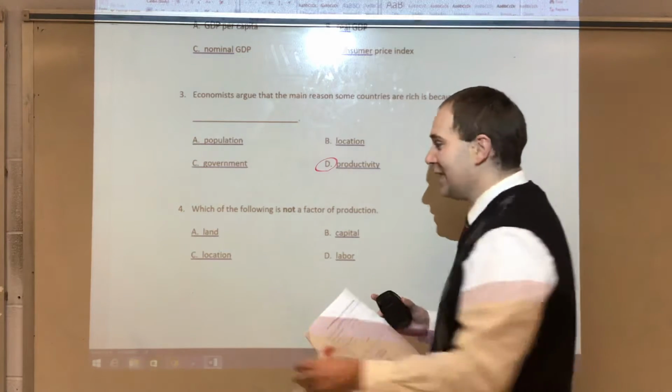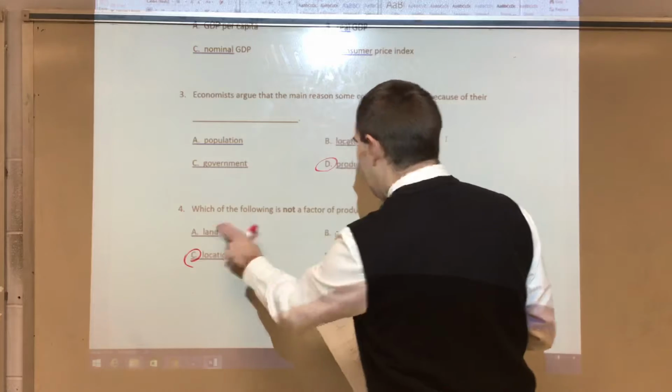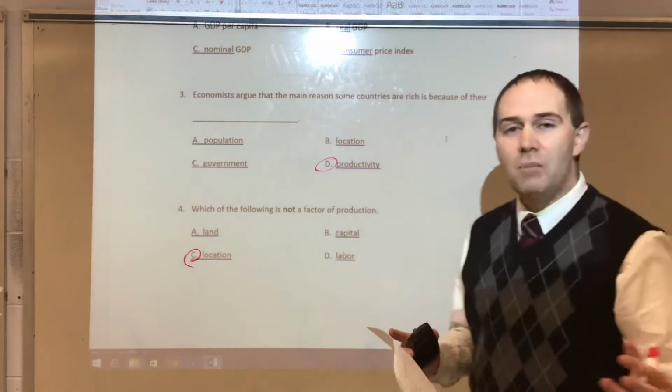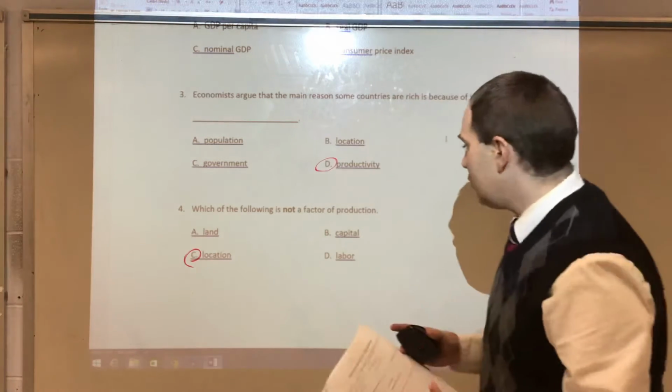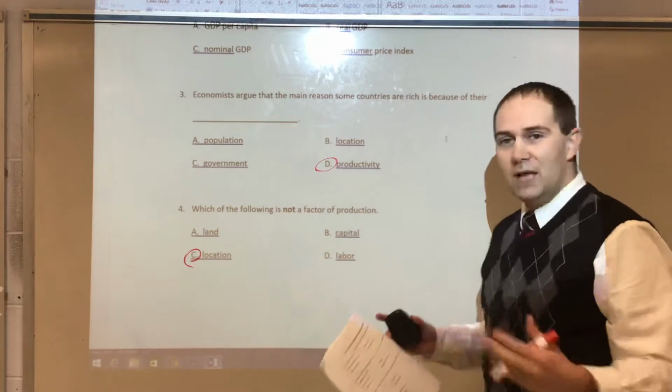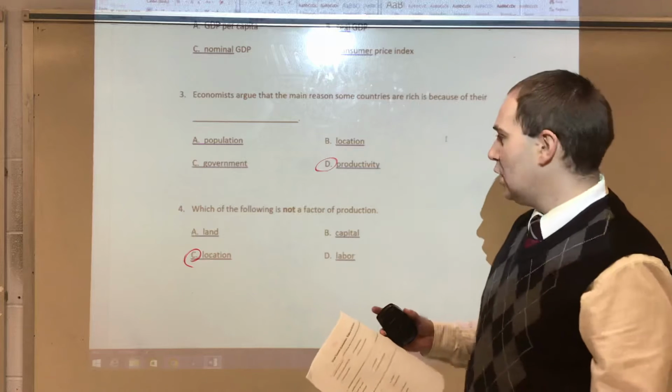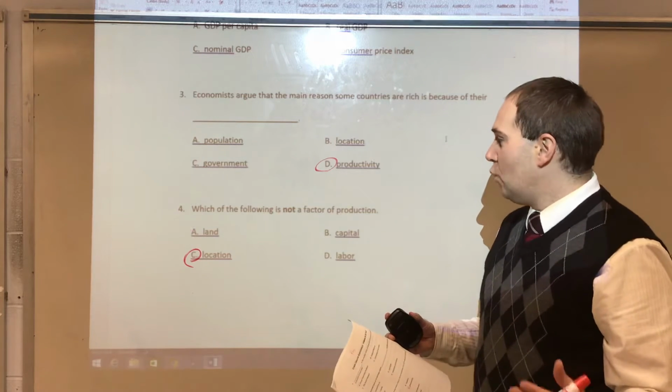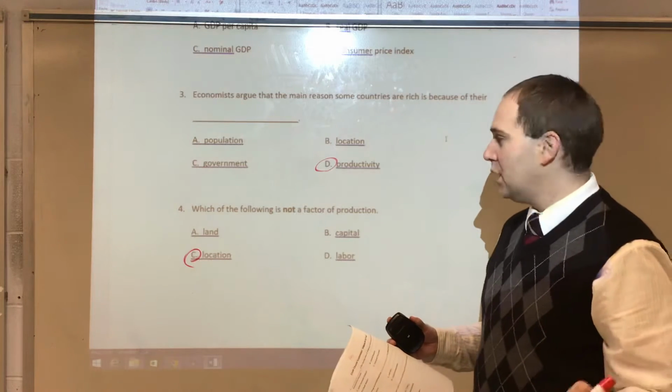In this case, that would be C. Land, capital, and labor are all parts of the factors of production. You've got to have land, capital, labor, workers, wealth, money. All that plays a part when it comes to the factors of production.